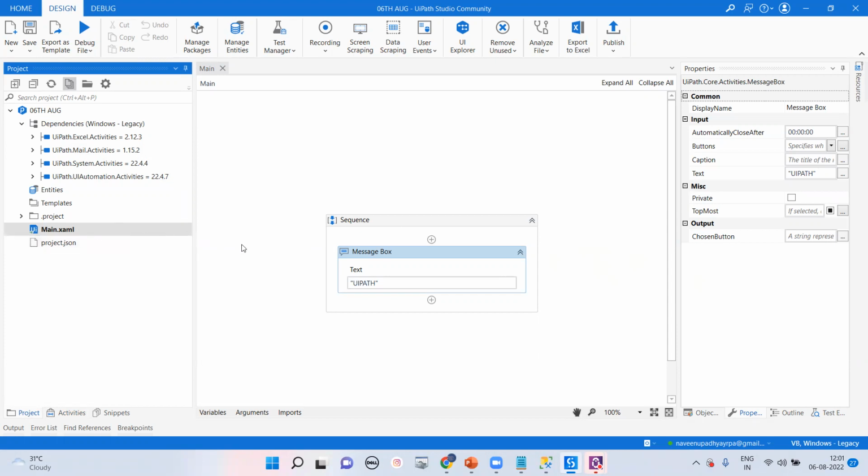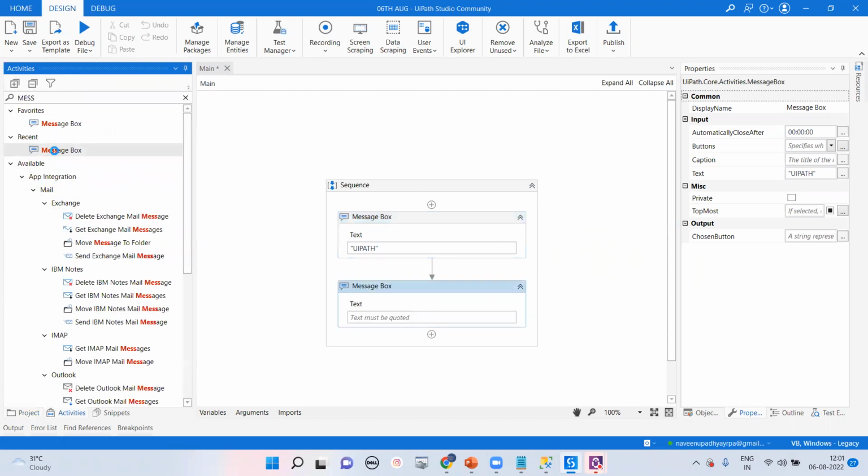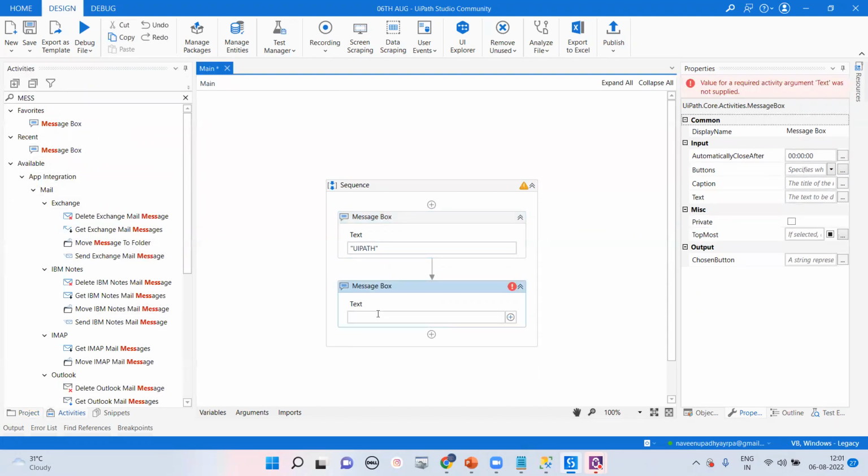We are getting here, by default, a message box, and that is UiPath. You can write anything like that. Here I want to take a second message box. If you double click also, it automatically comes here, and we can pass here: Hello everyone, we are learning RPA UiPath.